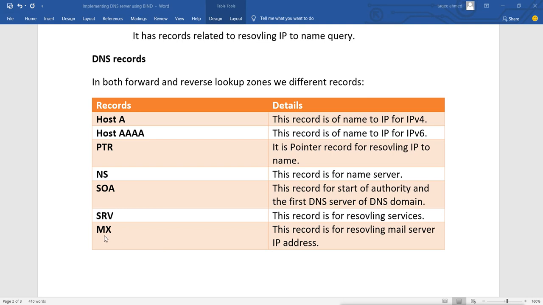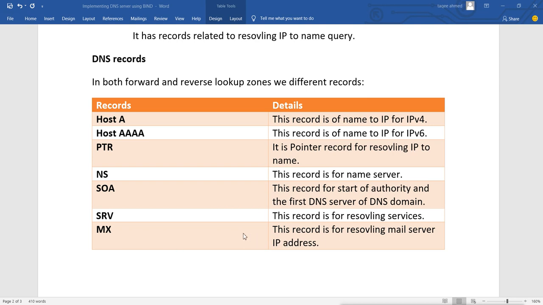Then we have a record called MX record. MX record is the record for the mail server. If we have any mail server in our domain, it will be recorded as an MX record in our DNS server. So when any client machine wants the mail server record, the DNS server can present that record by using this MX.